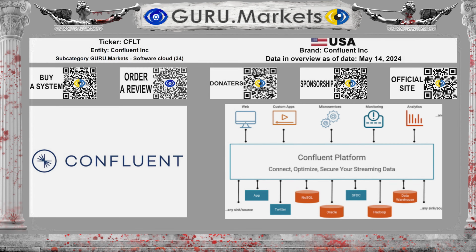Now we will consider the current fundamental indicators of the company Confluent Inc, ticker CFLT. Reviewed using information as of May 14, 2024. According to the Guru.Markets classification, Confluent Inc belongs to the subcategory Software Cloud. 34 companies participate in the comparison, which is very representative.